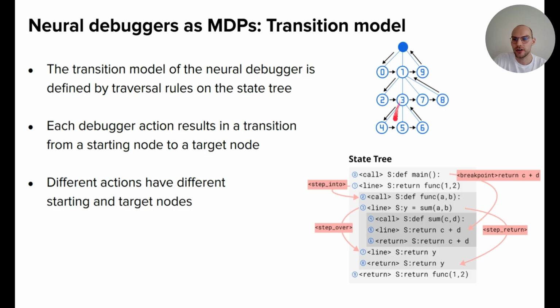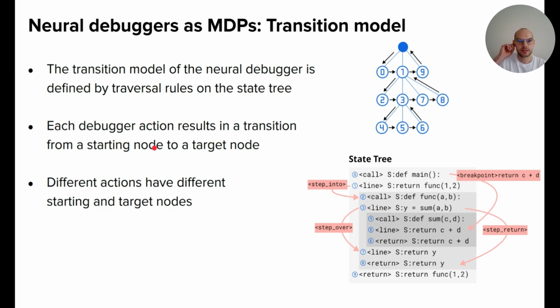So we have this state tree, and these black arrows show the sequence when we always do step into. So we step into, we go to the next, we step into, we go to the next, and so on. But at this point, we could, for example, also step to node 9. And here we could go from 3 to 8, which would be the step return.